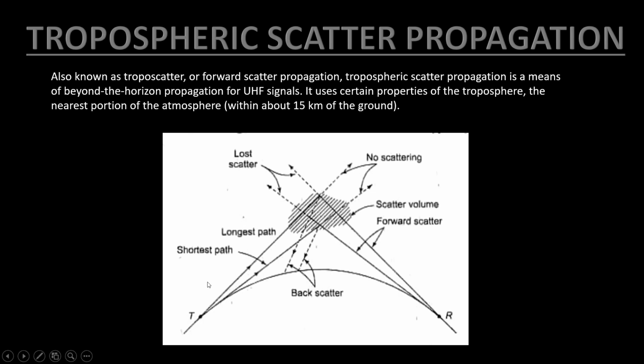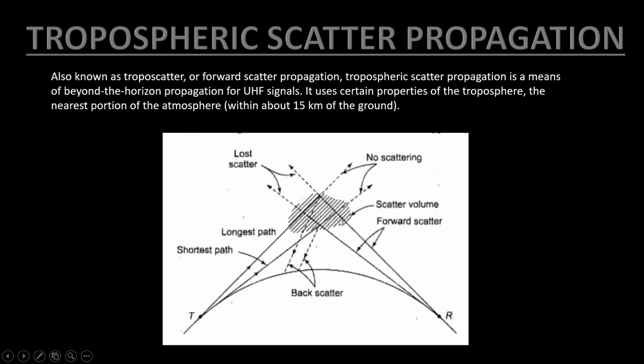This angle is very small and it will be received at the receiver end as shown. These intersect here and here, and this is known as the scatter volume, which is the part of the troposphere. Here scattering takes place and the signal is received at the receiver.